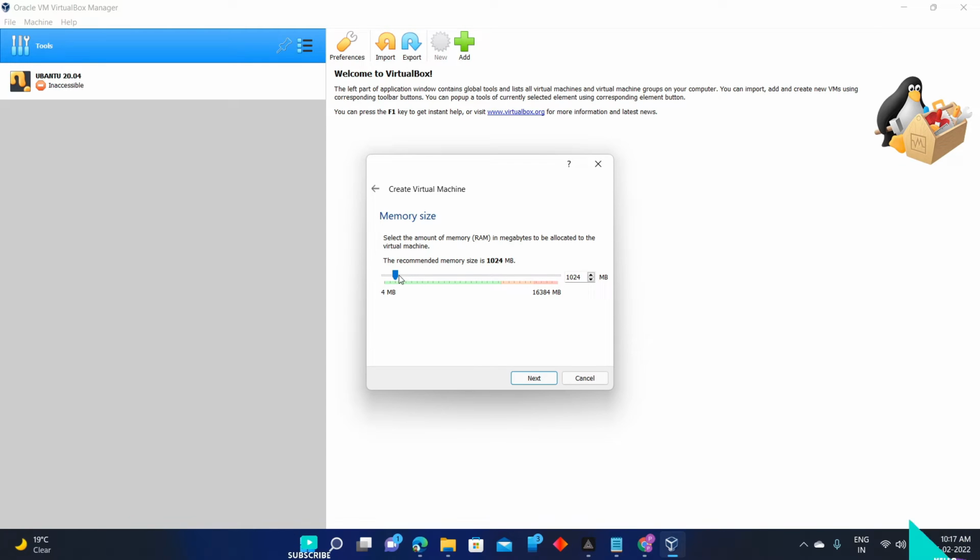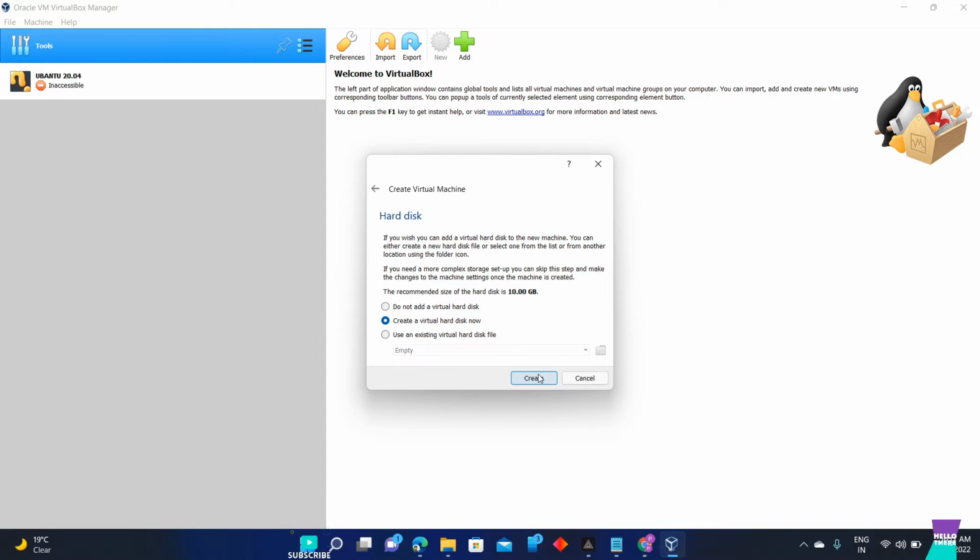Here, I told you a minimum of 10 GB is required. As you can see here, the minimum GB required. Click on next. Leave everything the same.